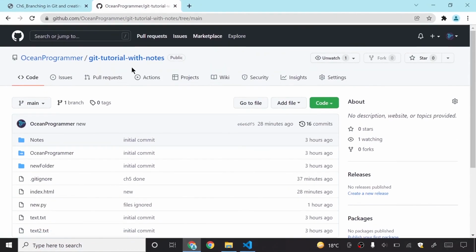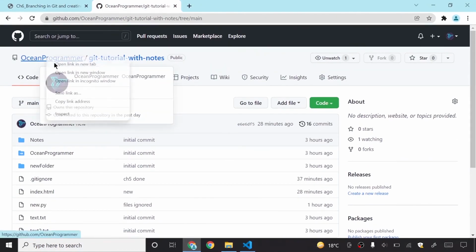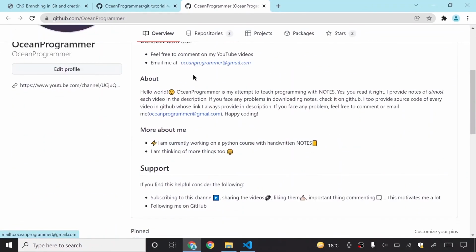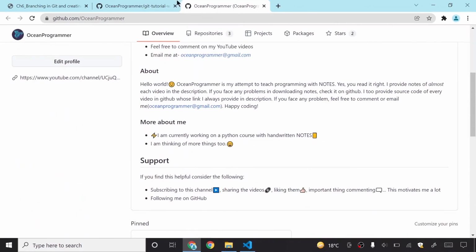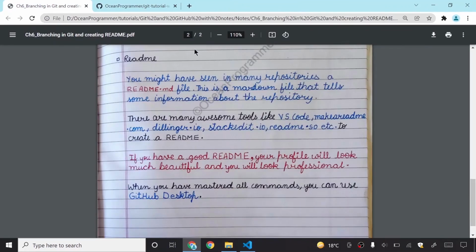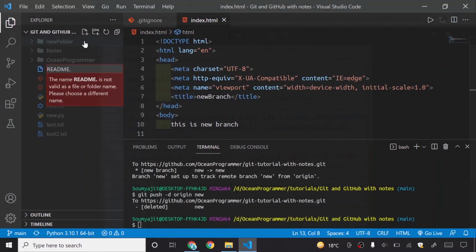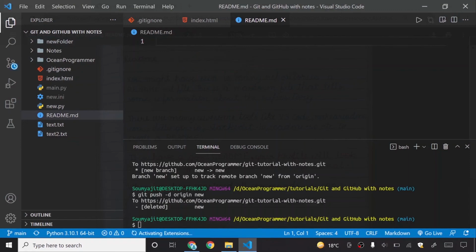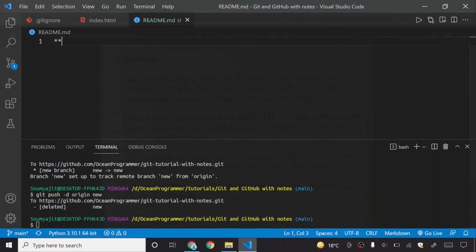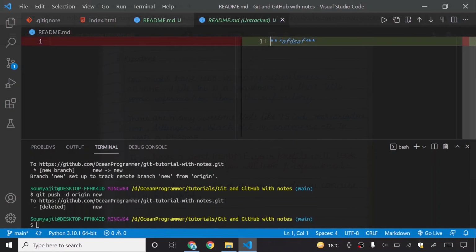Personally, my own readme I have created using VS Code only, but I don't recommend this to you because there are a lot of new features in online readme creators. This is my readme I created using VS Code. So in VS Code, you just simply need to create a README.md file, all in capital. If I just click on this one, it is showing me that it is untracked.